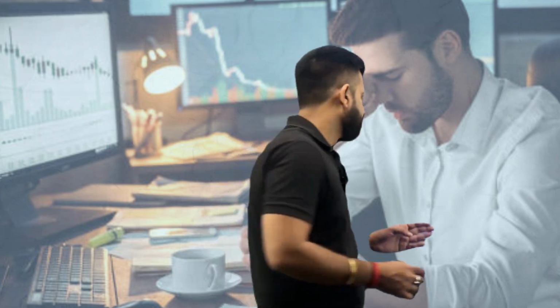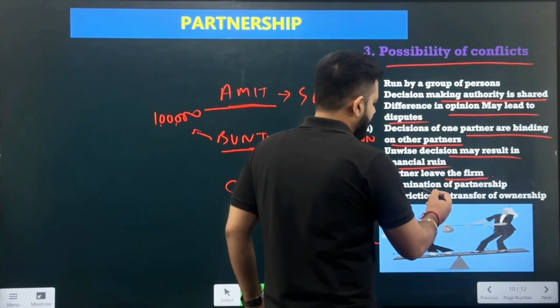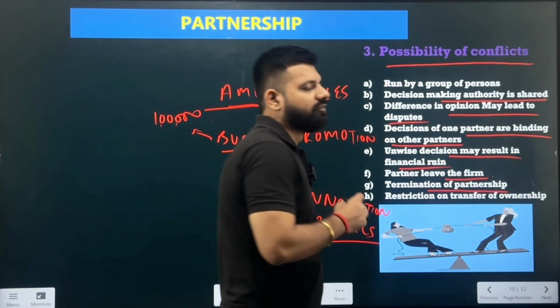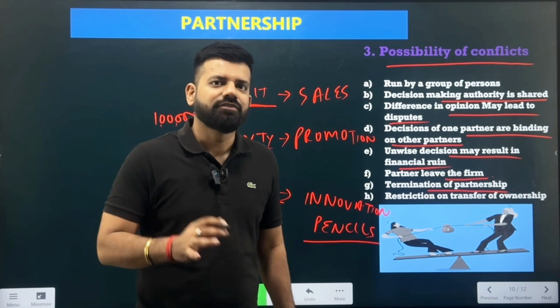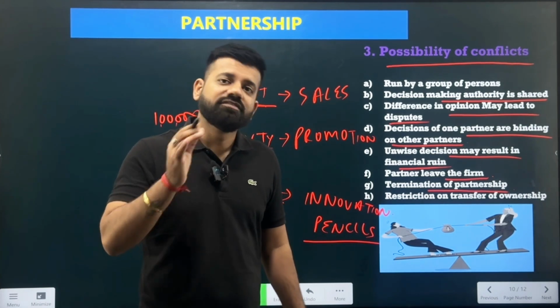And when the partnership ends, this complete business comes to an end, because we have seen there is a lack of continuity. If there is a conflict among partners and any of the partners wants to leave, there would be complete closure of the business, where they won't continue with their business activities. So the partners may even leave the firm. The termination of the partnership will be there, where they will be terminating the agreement which they came up with.